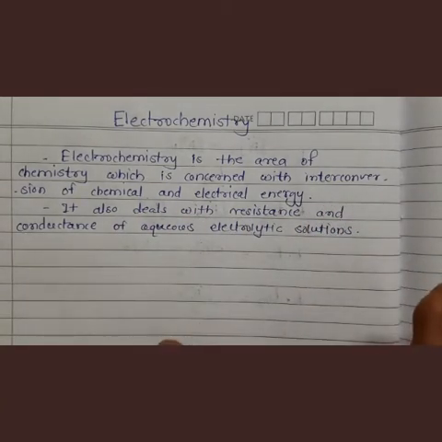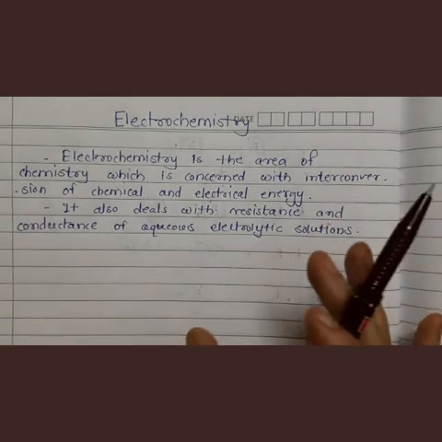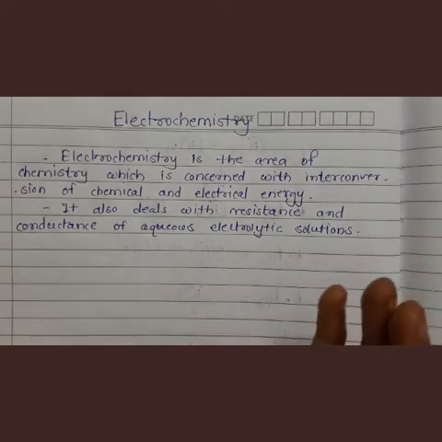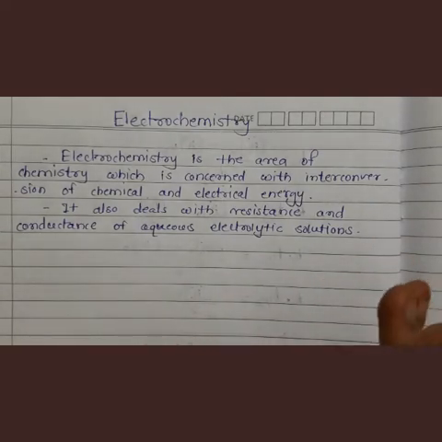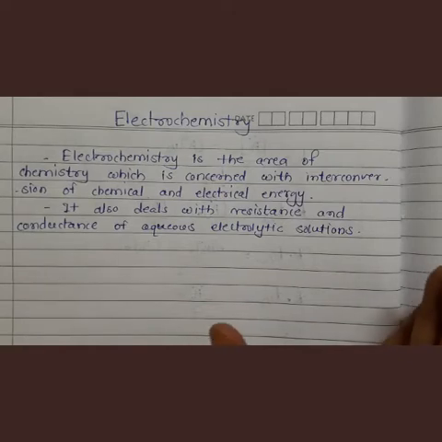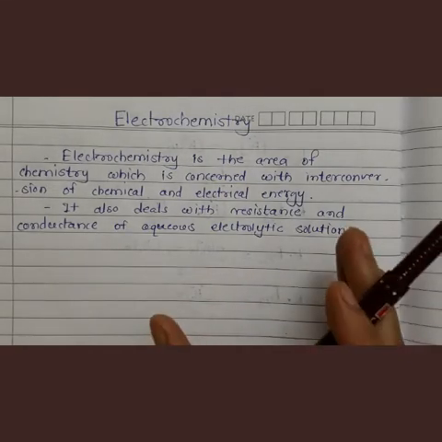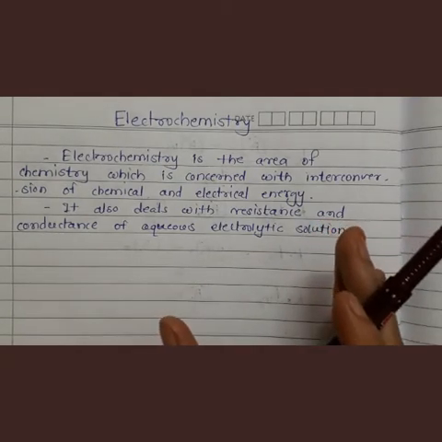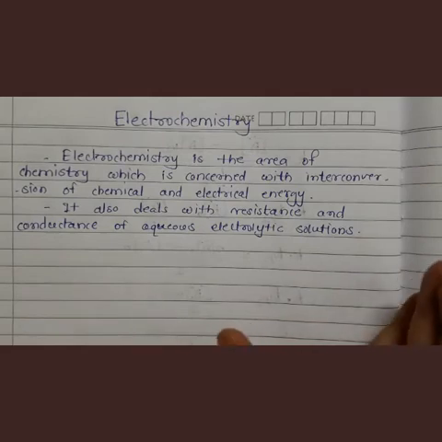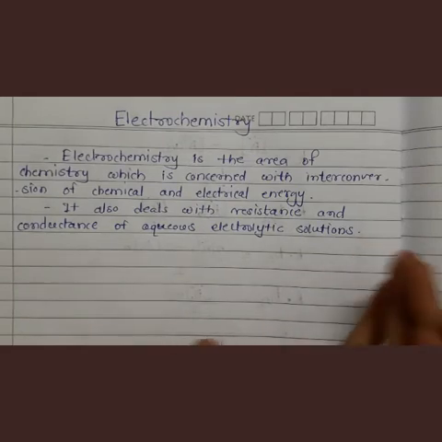We have studied in previous classes there are different forms of energy, right? Like chemical energy, then kinetic energy, potential energy, electrical energy, mechanical energy. These are the different forms of energy, and all these forms are interconvertible, right? We have studied the law of conservation of energy. Energy can neither be created nor be destroyed, but it can be converted from one form to another form, right? That means all the forms of energy are interconvertible.